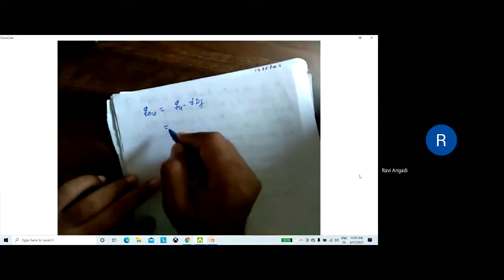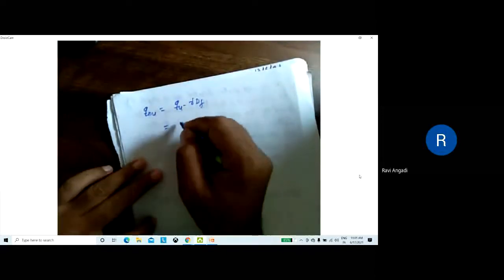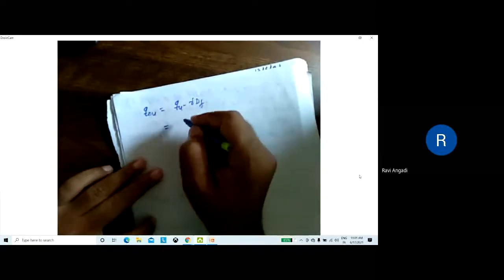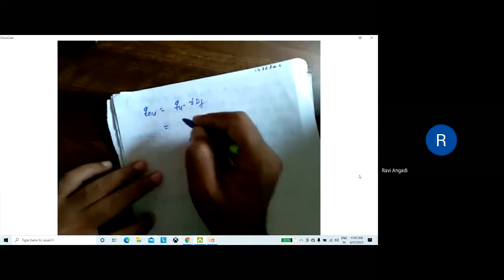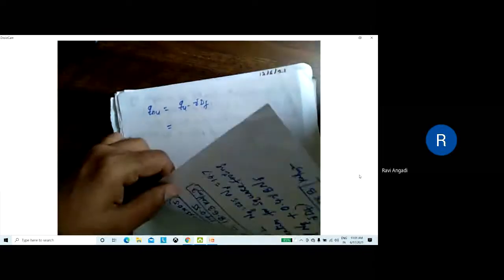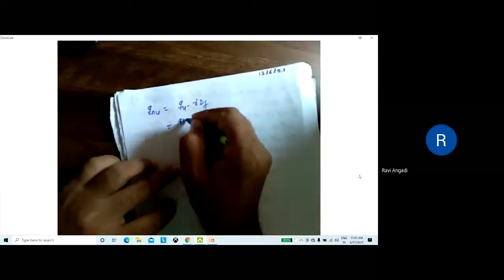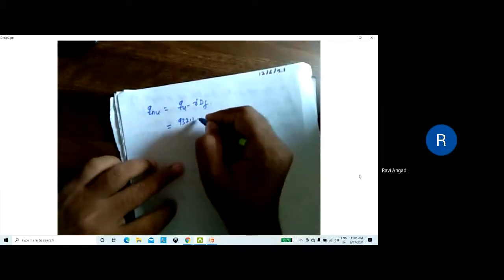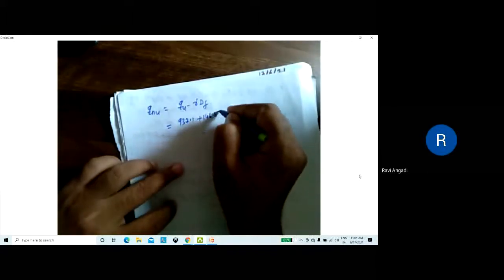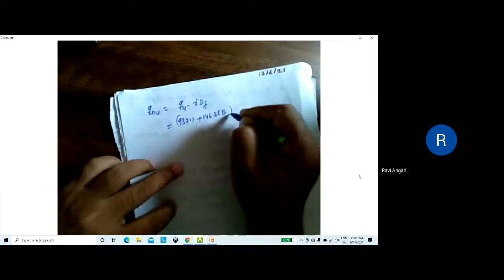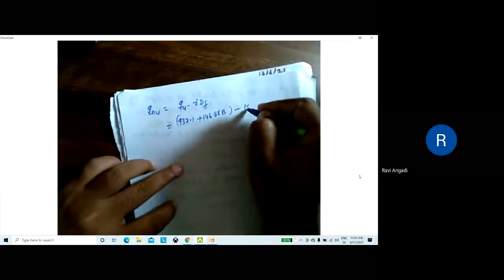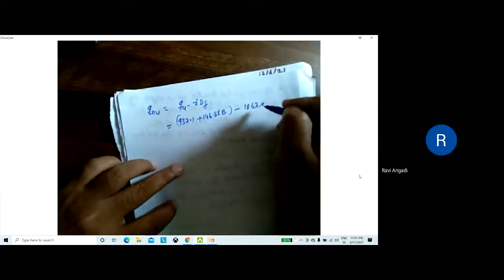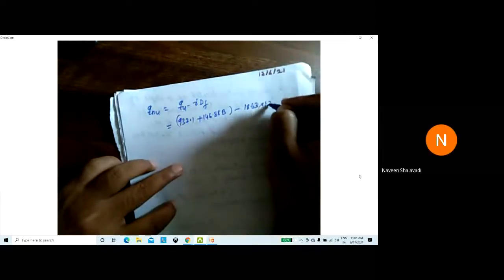So again I'll substitute here. How much are we getting? 932.1 plus 146.88 B, one term, minus gamma, which is 18.63, into how much is the depth given? 1.3 meters, sir. 1.3.